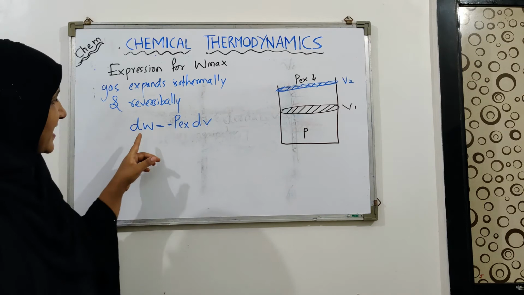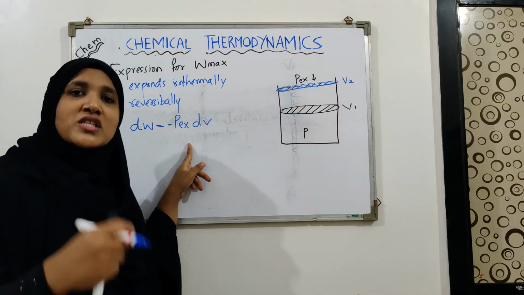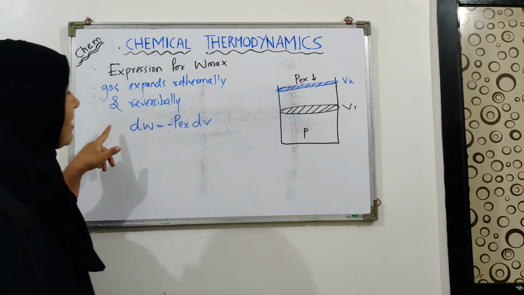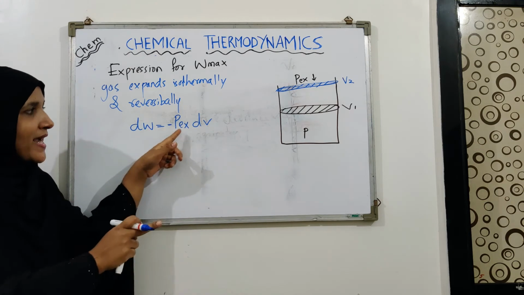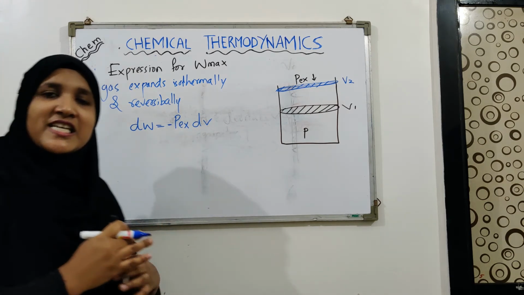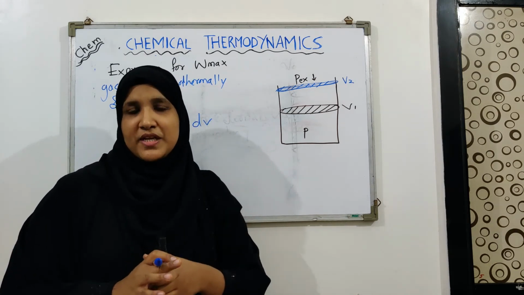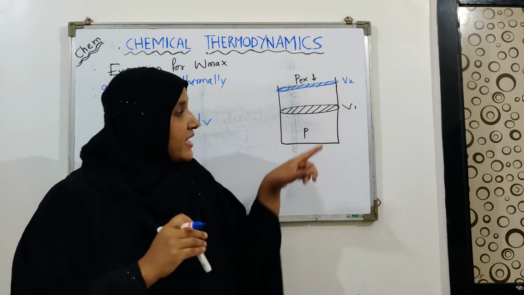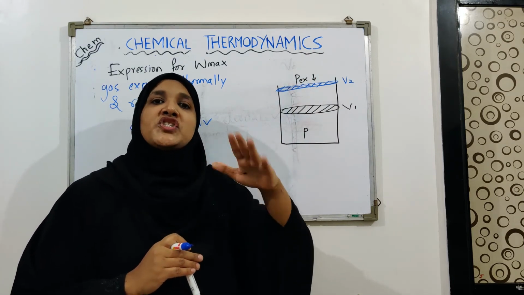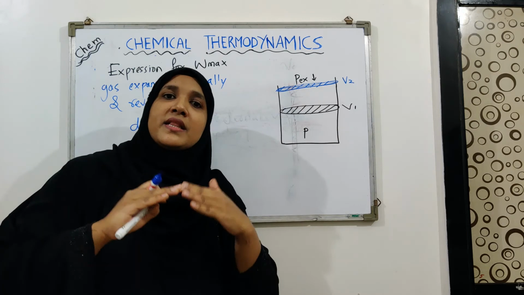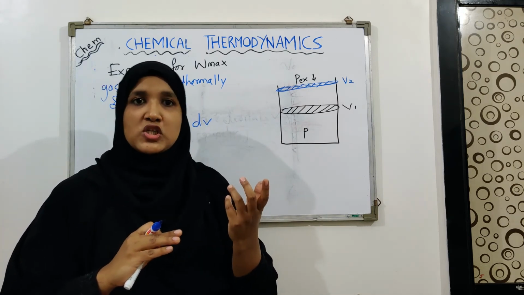Okay, so let's say that the amount of work done for the small change in volume dV can be given by this equation. Now why is this happening, why is this change taking place? Due to the decrease in external pressure or due to the change in the internal or external pressure. Whenever this pressure equilibrium gets disturbed, there will be movement in the piston and the volume will increase or decrease.